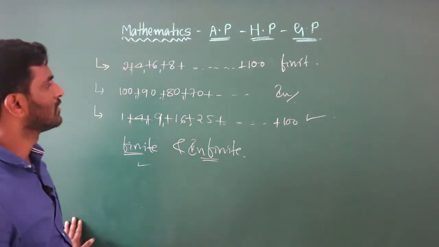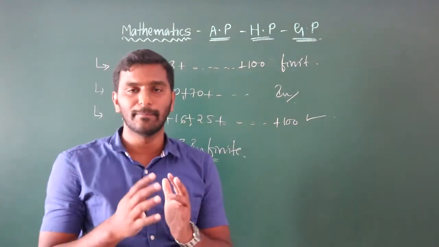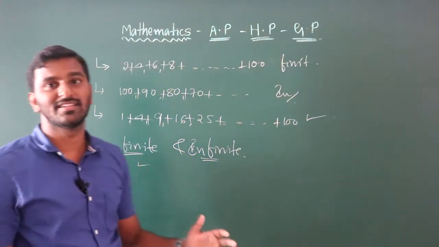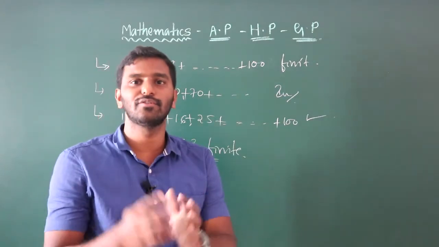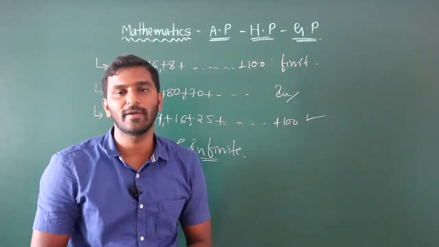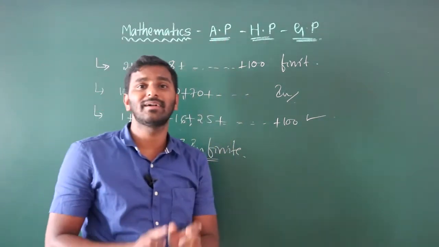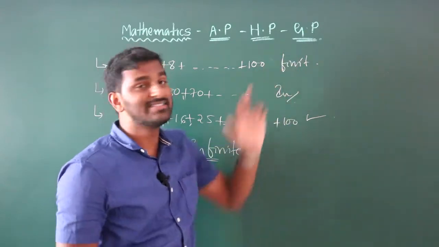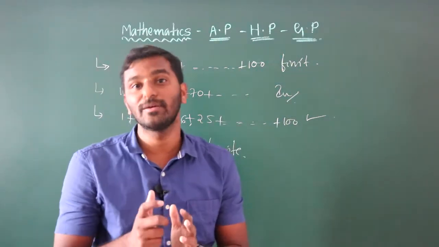So you just write down the definitions. If you want to know the complete details about sequence and series, you just read the description and you will get to know all the concepts. Okay? And next we will move on to AP. AP is nothing but arithmetic progression. GP is geometric progression. HP is harmonic progression.